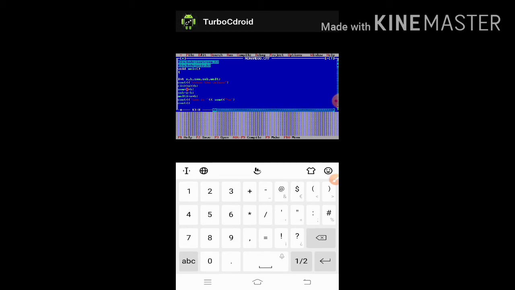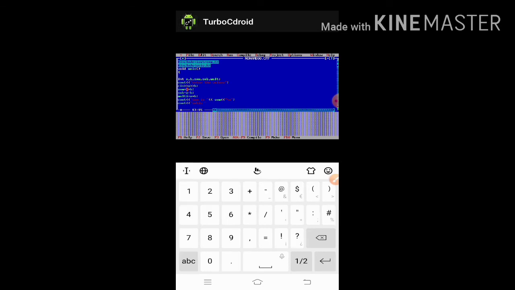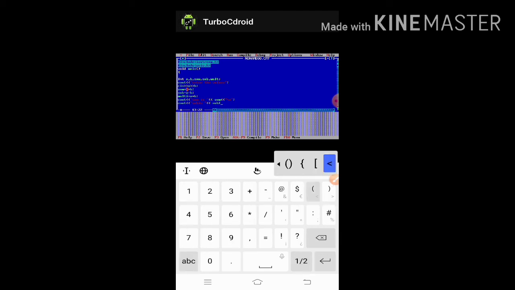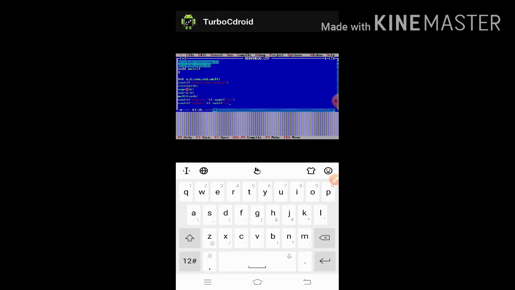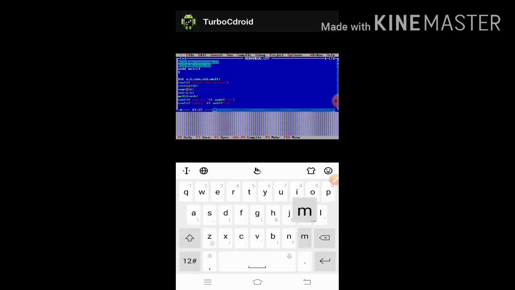So again double inverted comma, sub is, then double inverted comma, then again this sign, then I have to declare the variable sub, then again this sign, then double inverted comma, then slash n, then again double inverted comma, then semicolon.